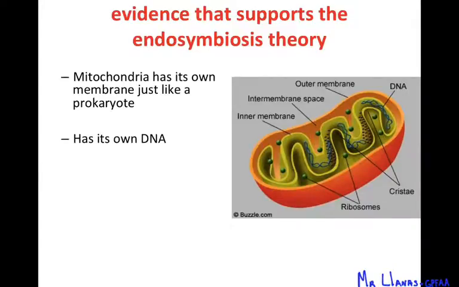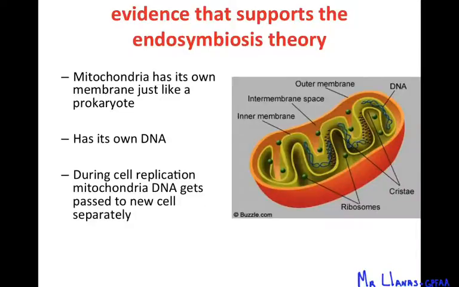It has its own DNA. The DNA inside the mitochondria is different than your DNA. So, just like any other cell, they would have their own DNA, right? But when they got engulfed, they kept their own DNA, so it looks different than the DNA that we have. During cell replication, mitochondria divide the same way that other bacteria divide, which is through binary fission.